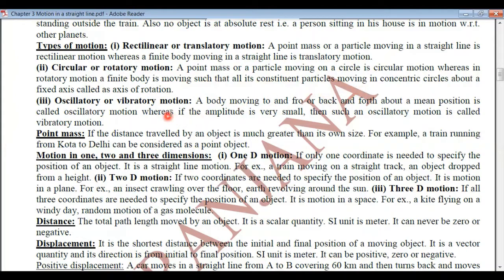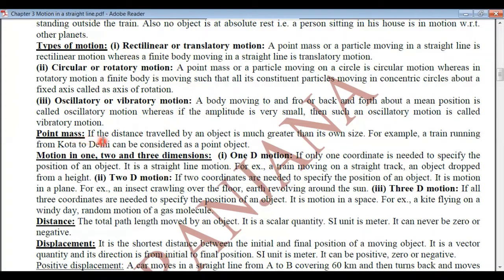Oscillatory or vibratory motion: a body moving to and fro or back and forth about a mean position is said to be in oscillatory motion. If the amplitude is very small, then such an oscillatory motion will be called vibratory motion. For example, the random motion of a gas molecule is called vibratory motion, whereas the motion of a simple pendulum is called oscillatory motion. So the three types of motions are straight line motion, rectilinear or translatory motion; circular or rotatory motion; and the third one is oscillatory or vibratory motion.